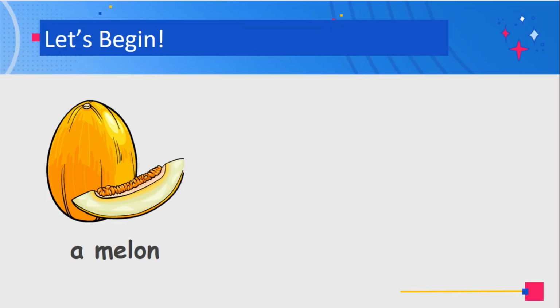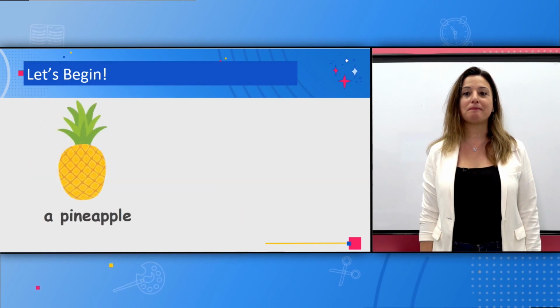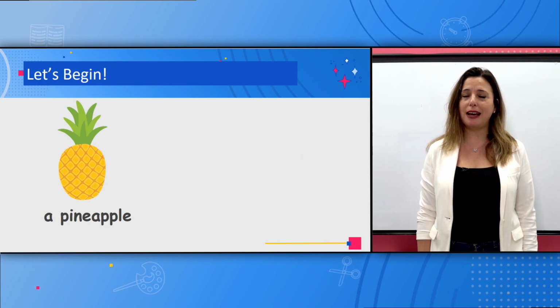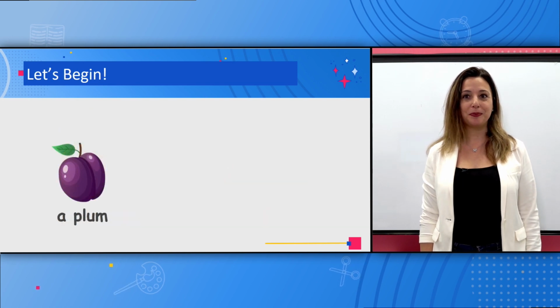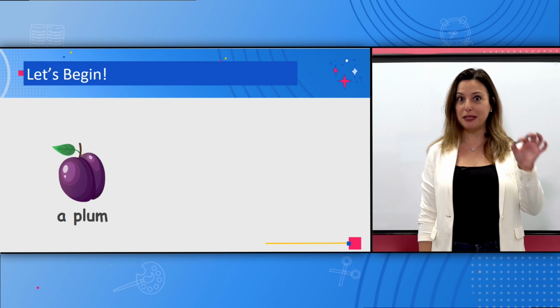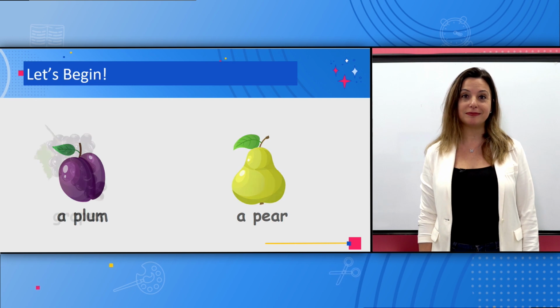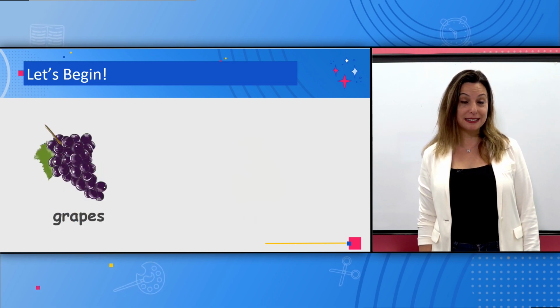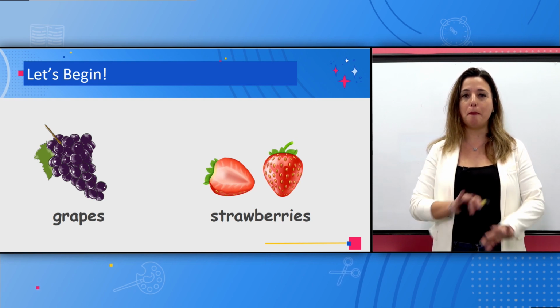Let's see what I can buy from the market. We're going to go over new fruits. Melon, a watermelon, a pineapple. I love pineapples. A kiwi, a plum. The plum is small and purple. A pear, grapes, and strawberries. My fruit salad was the best.